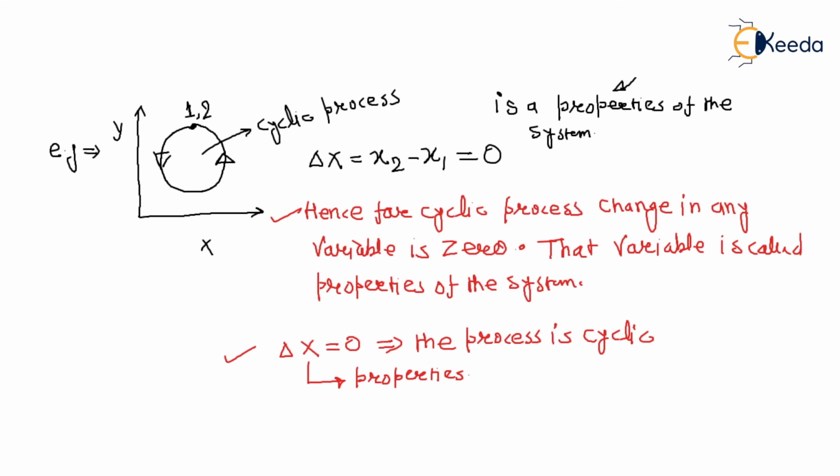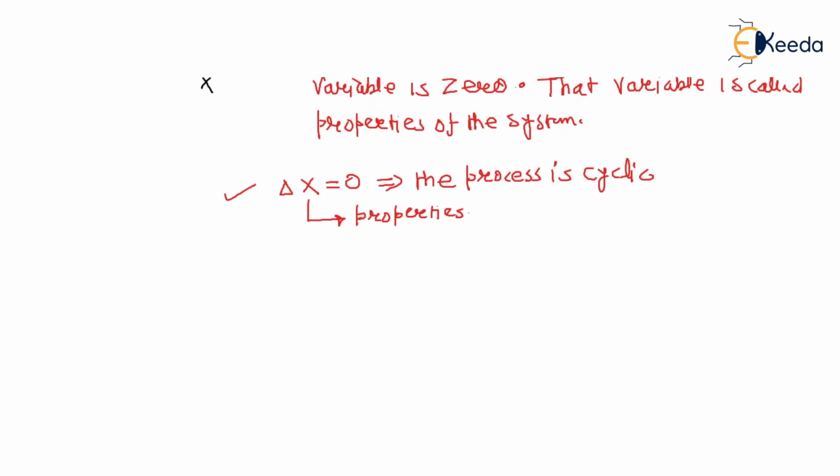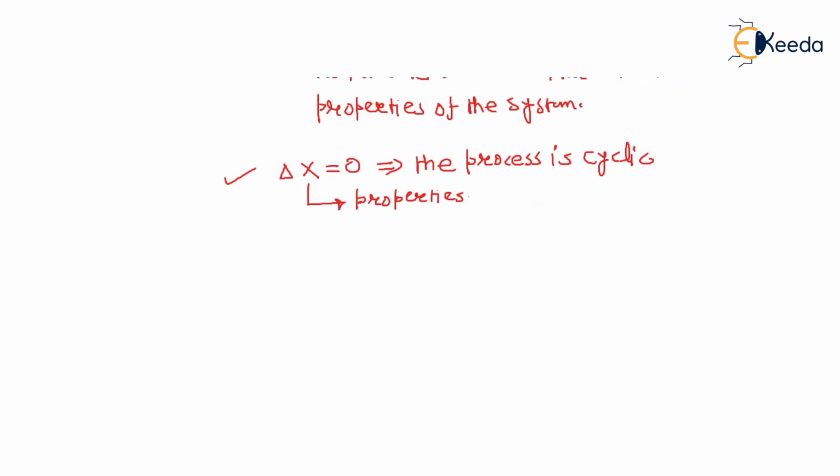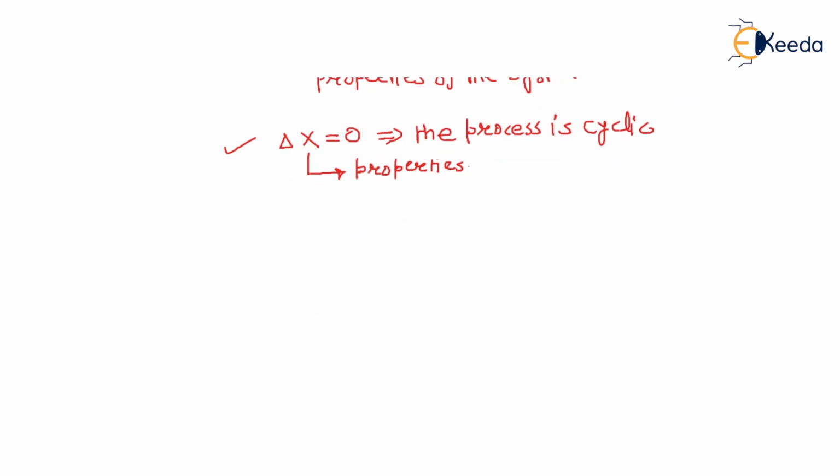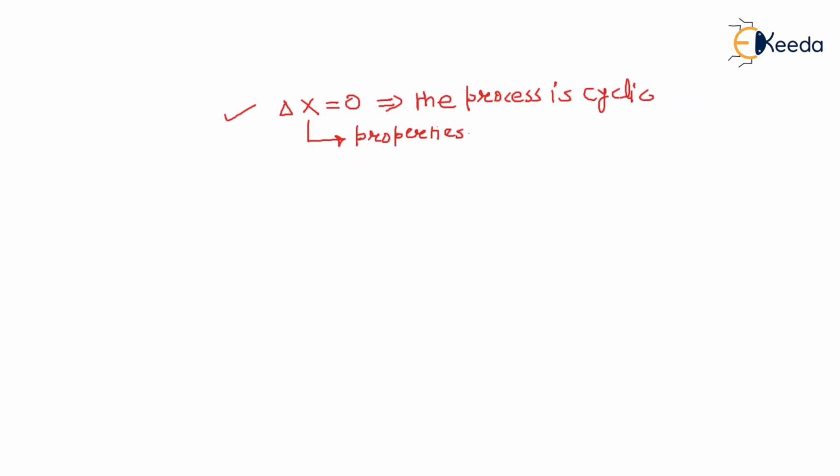Now for this, we have to define that there are two types of property. So first is the extensive property.